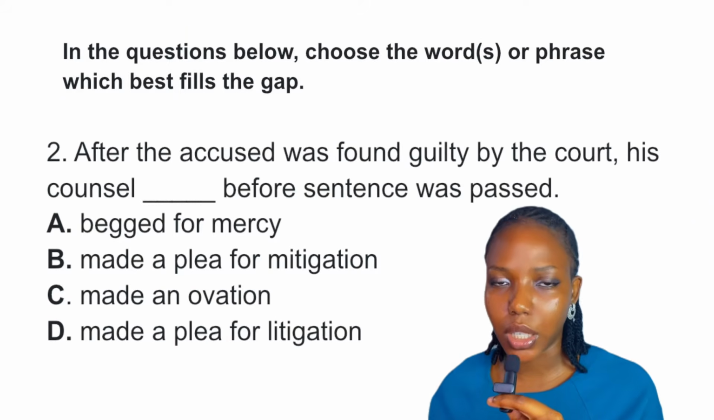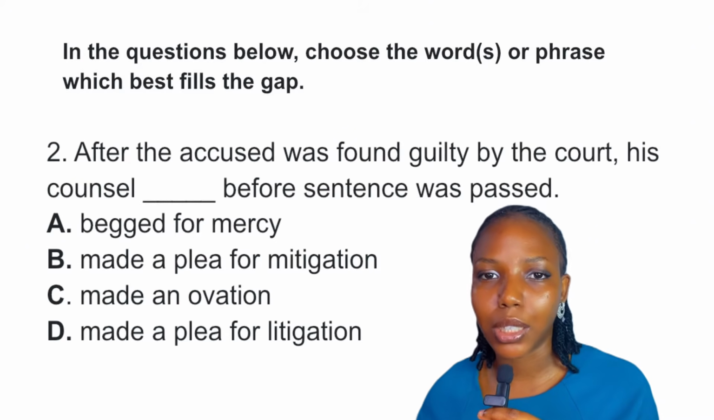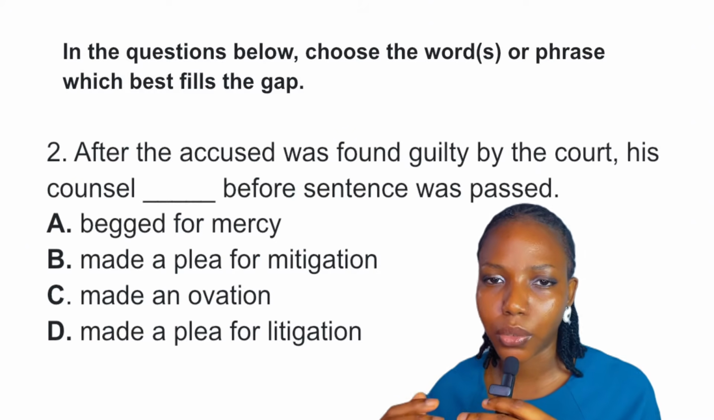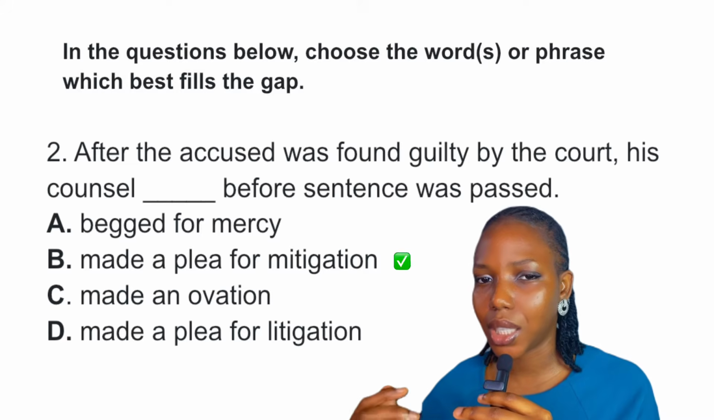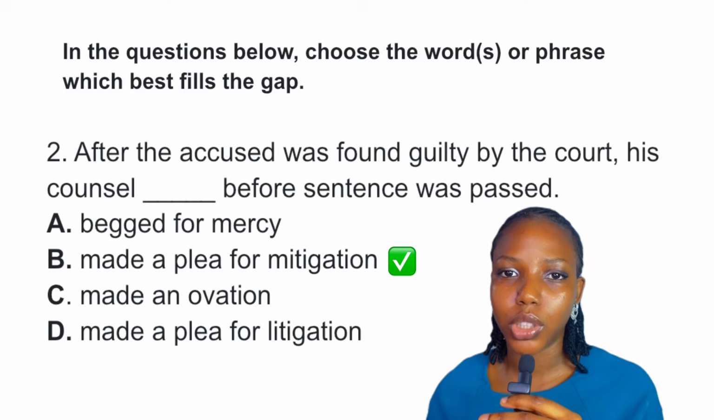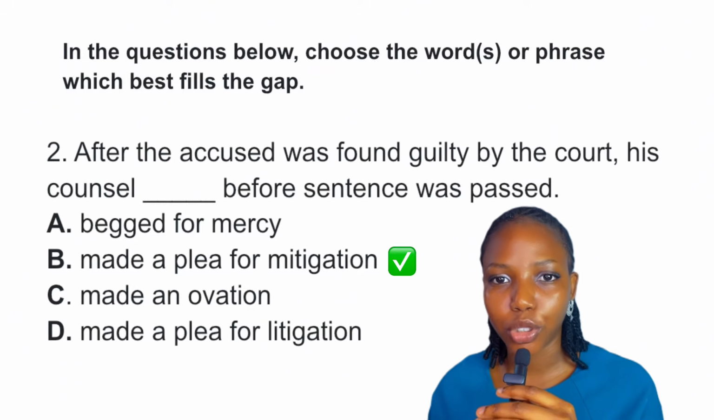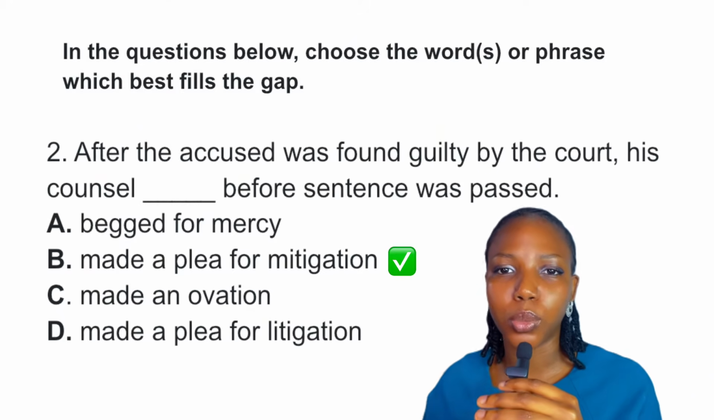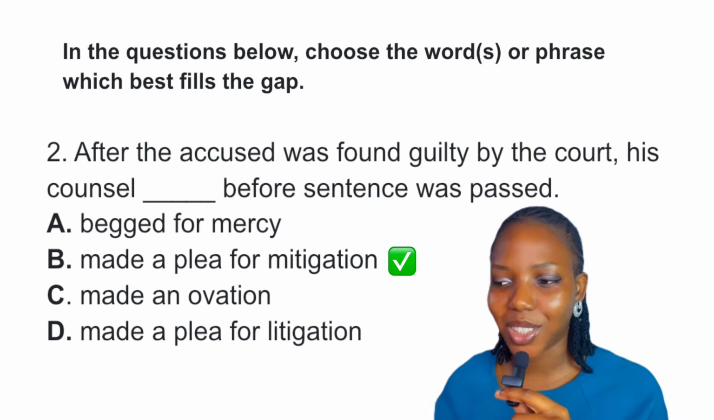Now mitigation is a legal terminology that means to reduce the severity of one's punishment. And so this is the answer to this question. When we say made an ovation, if you know standing ovation, then you know what ovation means. It is applause, right? To give praise to someone publicly. And this is not what we need in this context, right?